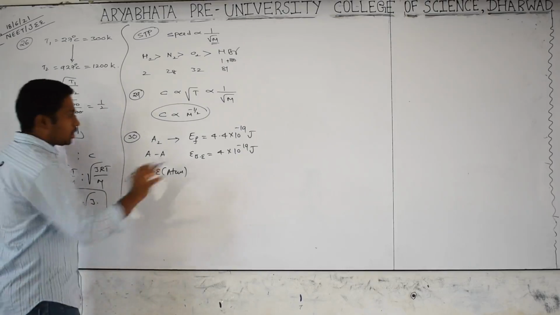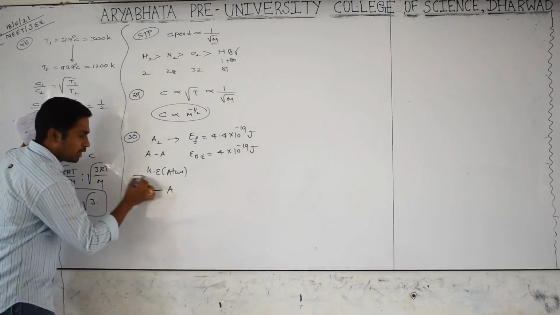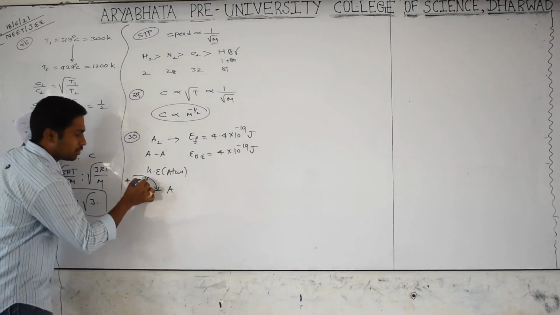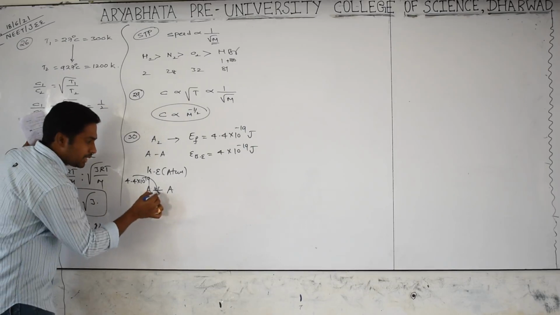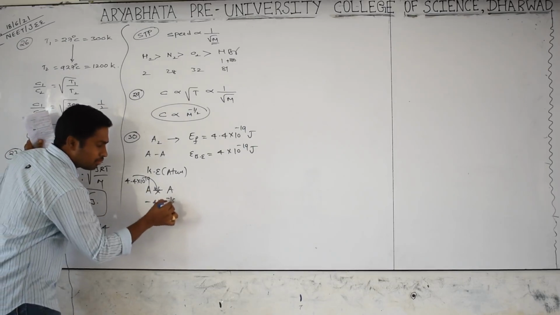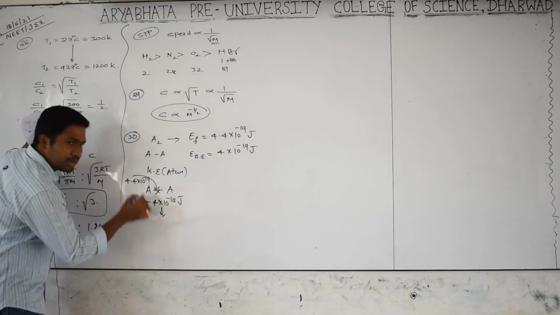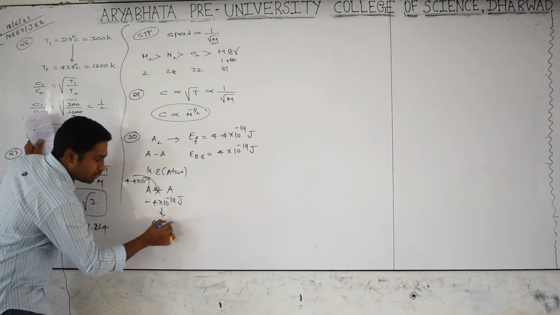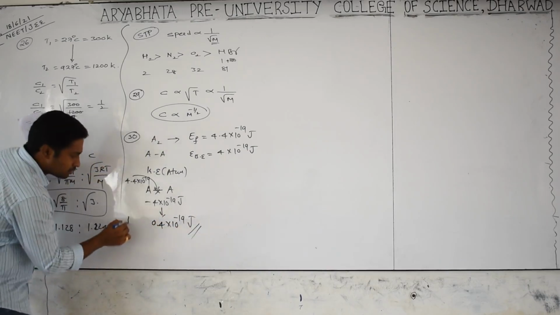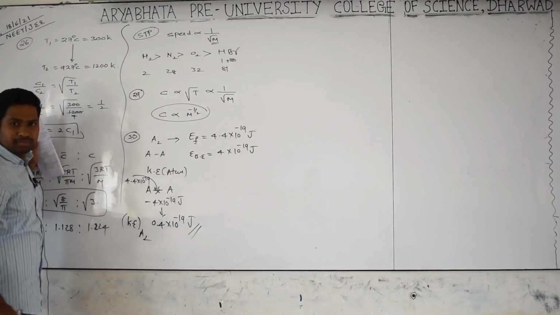Now what is happening? You have a molecule, on which the falling energy is 4.4 into 10 to the power of minus 19. To break this bond, 4 into 10 to the power of minus 19 joules is needed. After that, the remaining energy is 0.4 into 10 to the power of minus 19 joules. That is indirectly in the form of kinetic energy for the A2 molecule.